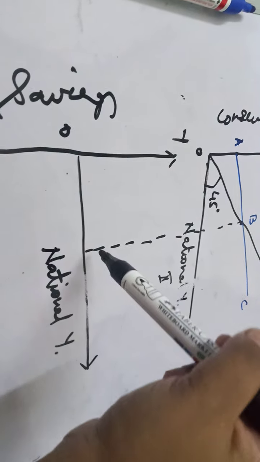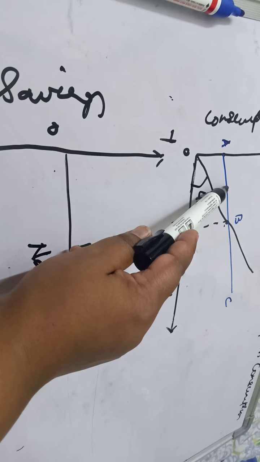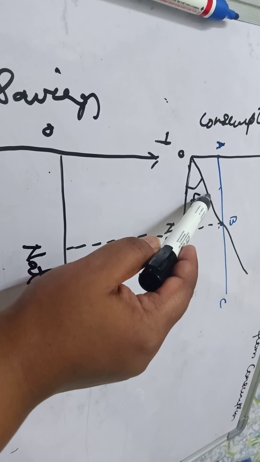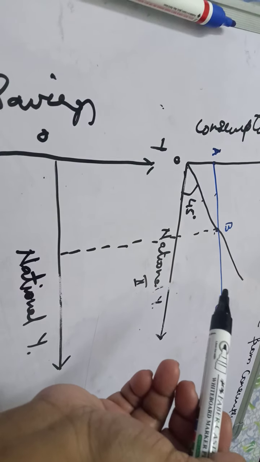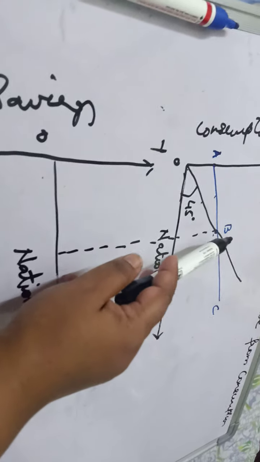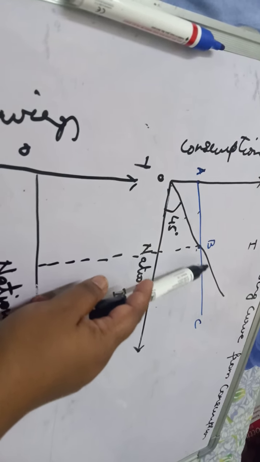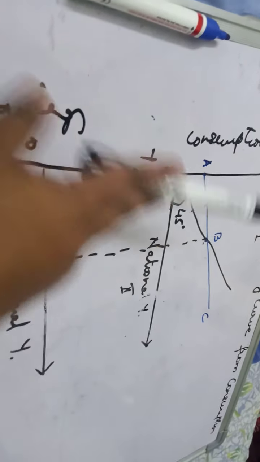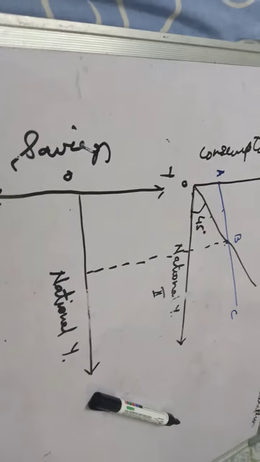Now at points before B, consumption is greater than income, which means you have a dis-saving or a negative saving. And at points after B, to the right of B, you'll find that the consumption is less than income, which means there is positive saving. You are able to save. So keeping that in mind, we are going to make a saving curve.